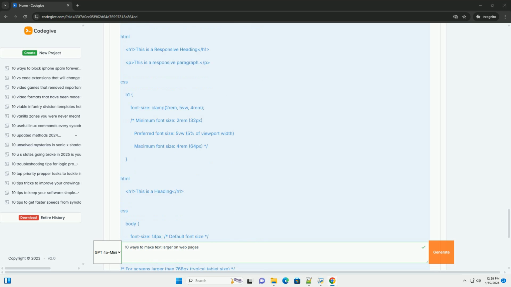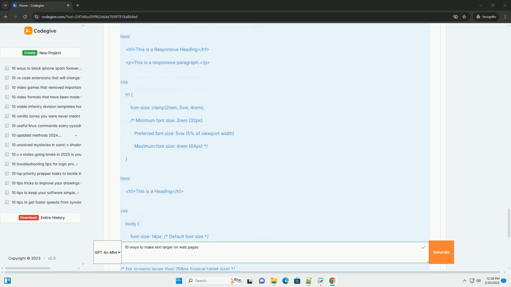Em units, relative to elements' font size: scalable, proportional sizing within a section. Can be confusing with nested elements. Scaling entire sections of the site. Rem units, relative to root element's font size: predictable, easy to scale the entire website. May need a base font size set on the html element. Most modern web projects for consistent scaling.